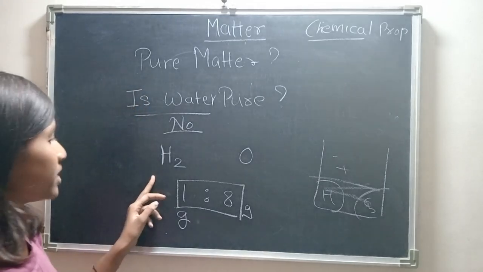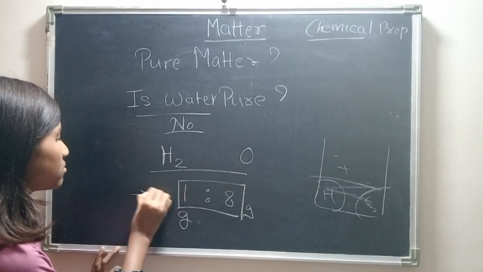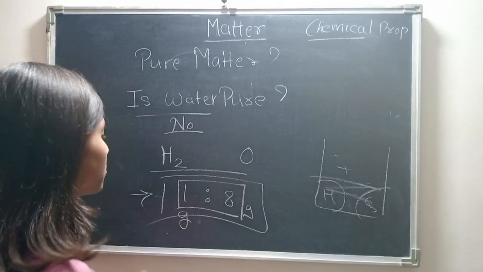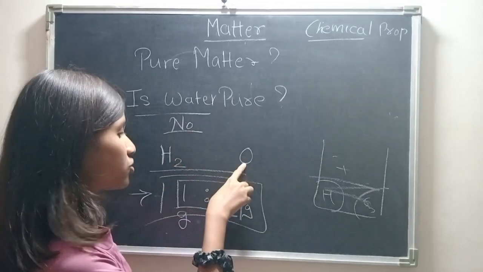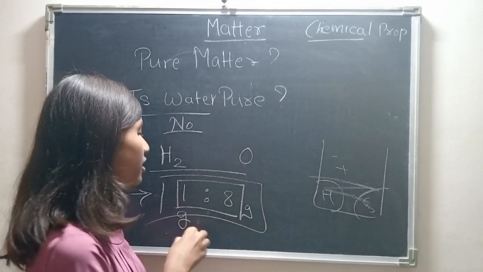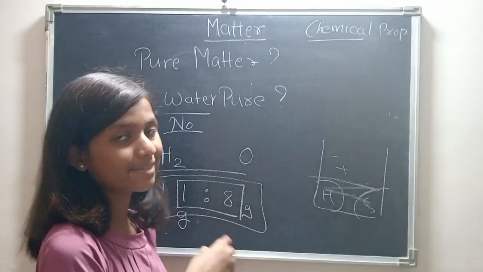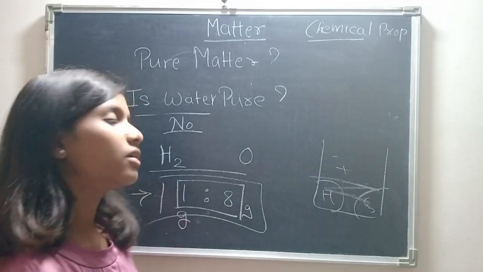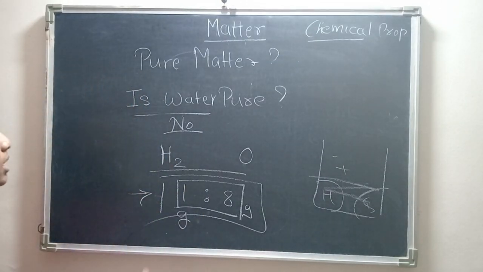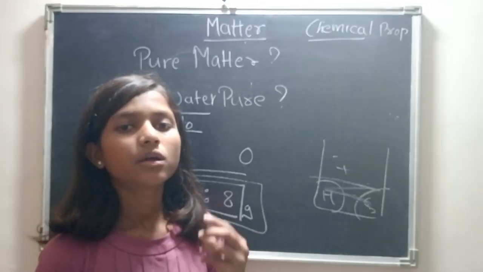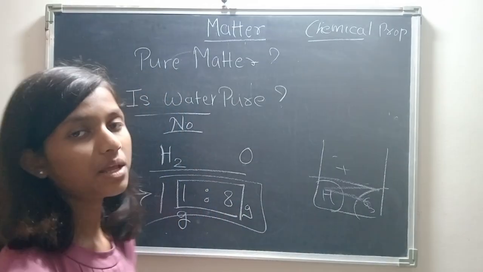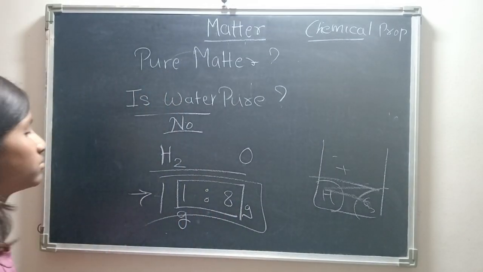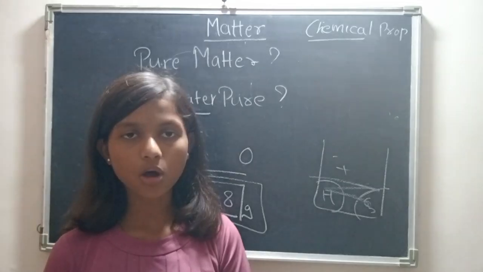So this is the proper ratio of hydrogen and oxygen which we have to learn, and I'll be telling you why this is the standard ratio. Because there are some quantities which are already mentioned and we just have to learn them, but I'll be telling you all about it.